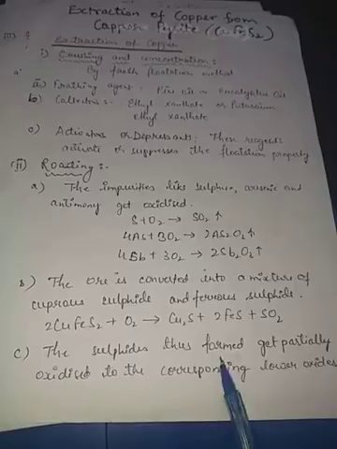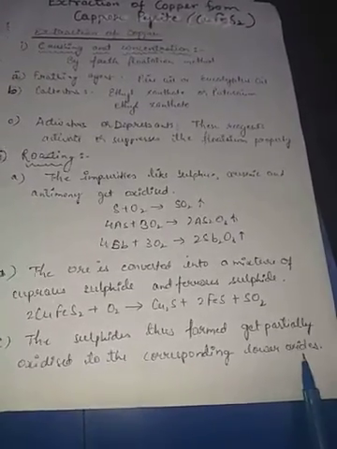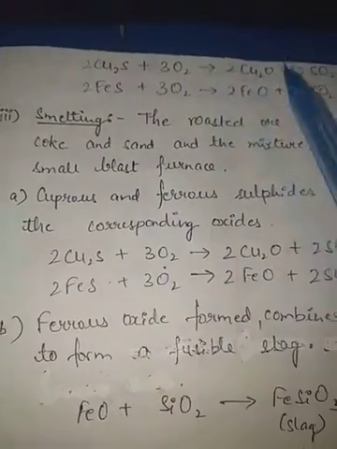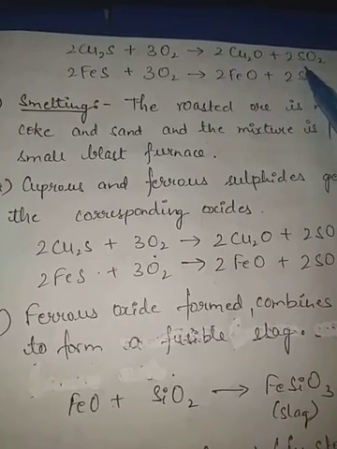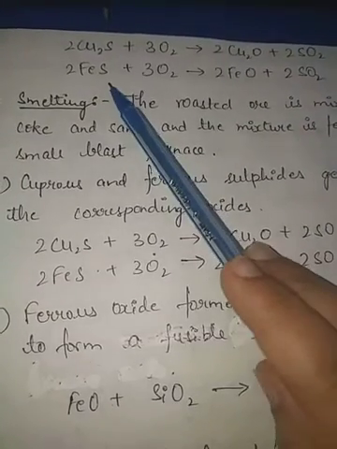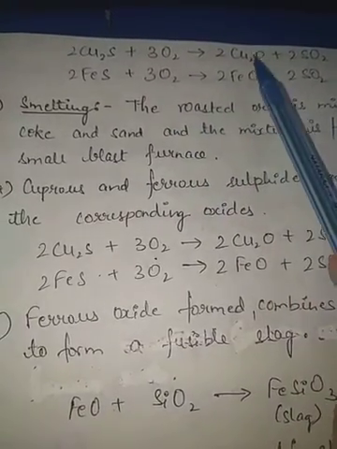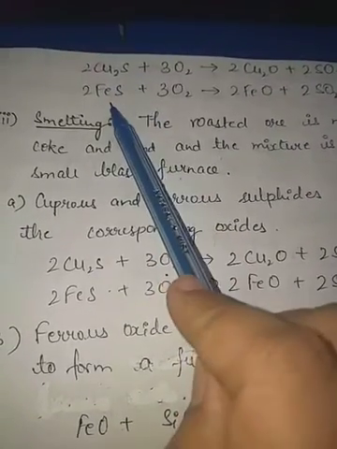The sulfides thus formed get partially oxidized to the corresponding lower oxides. Okay, lower oxides, yes. So here, Cu2S is there. Upon oxidation, it will form Cu2O and SO2. These gases will be evolved, and FeS will also combine with O2 to form FeO. It means these two oxides will be formed, but the two sulfides will also remain there.